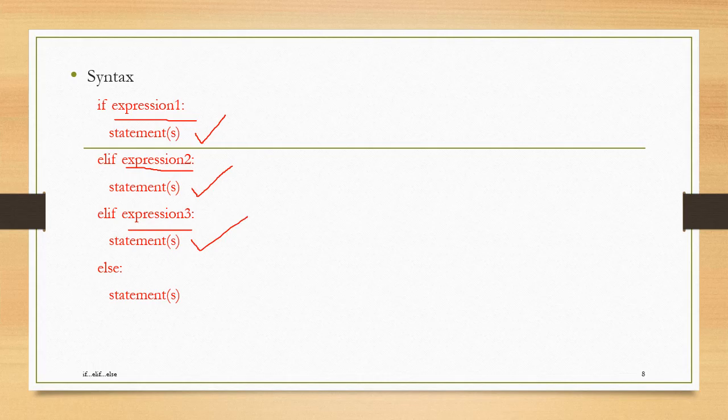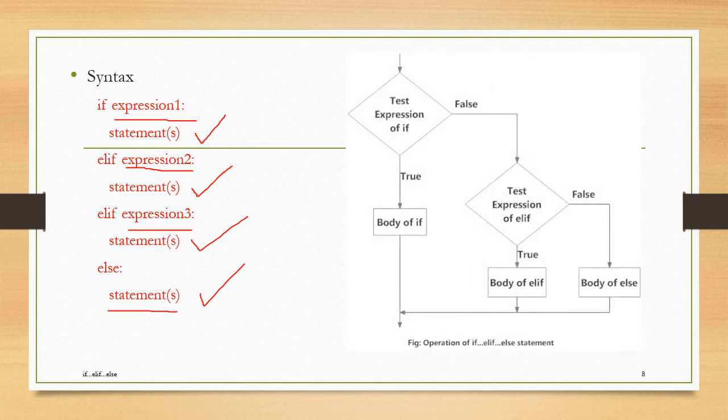Here we have added three set of conditions. If none of these become true, then the else part statements will be executed. This is how the execution of elif statements go on. So, the flowchart representing this: if the test expression of if is true, the body of if will be executed.